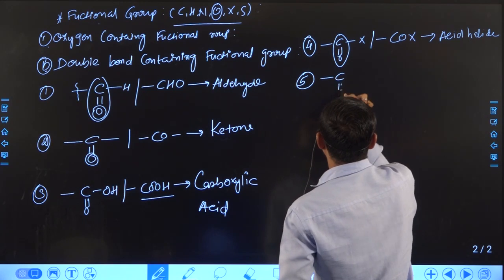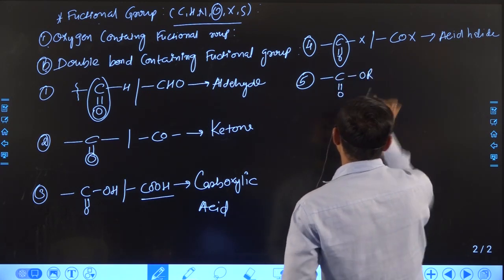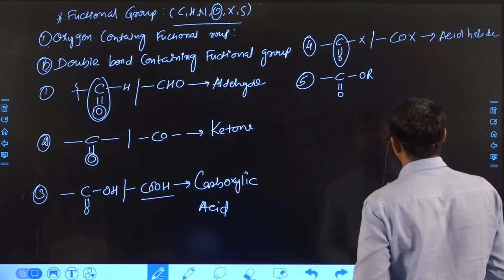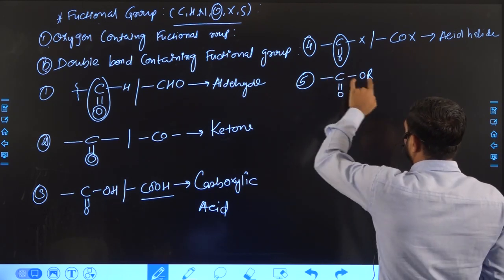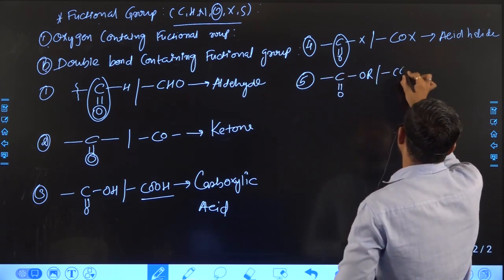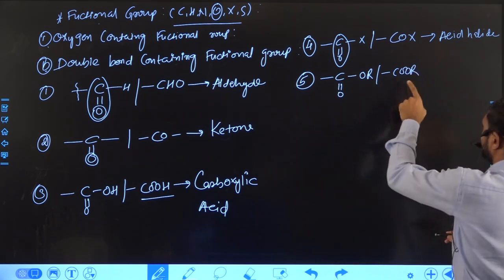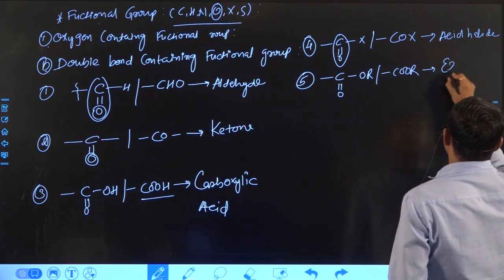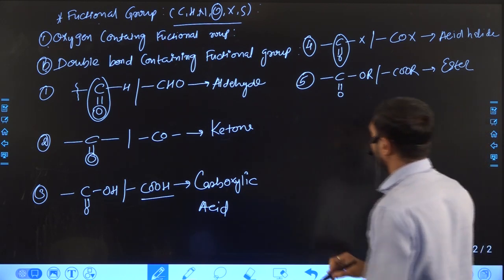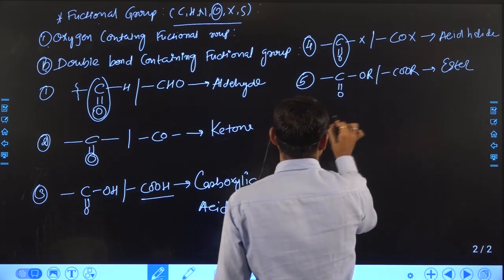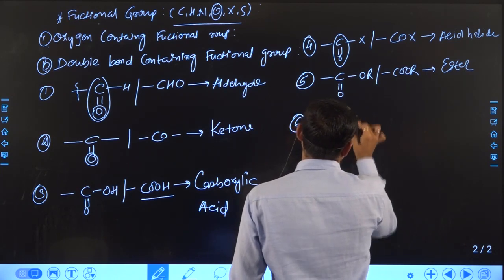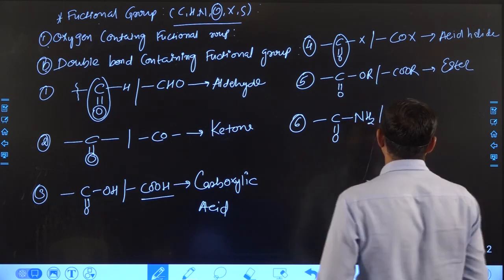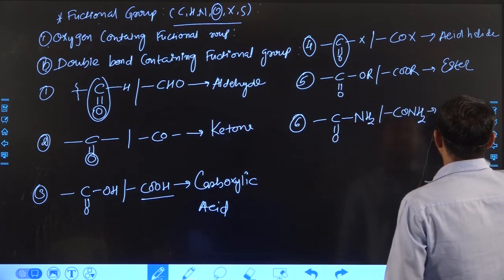Fifth, OR. Right, R is an alkyl group. Later we will discuss what R represents. If C double bond O is attached with OR, we can write it like this, COOR, and this type of functional group we call ester. Right, after that, C double bond O attached with NH2, or we can write CONH2, is the amide functional group.